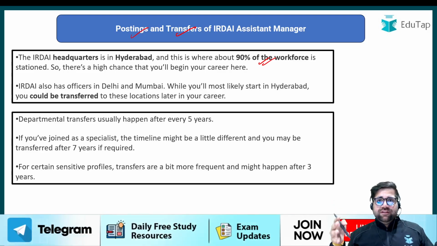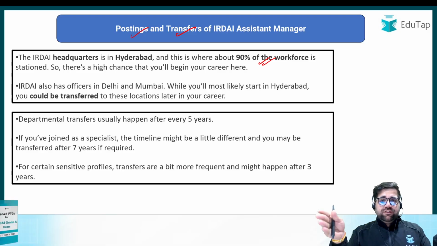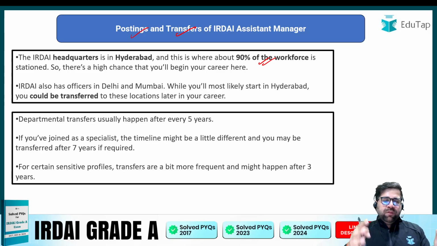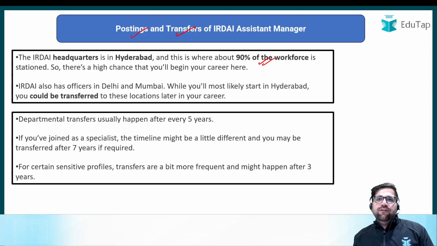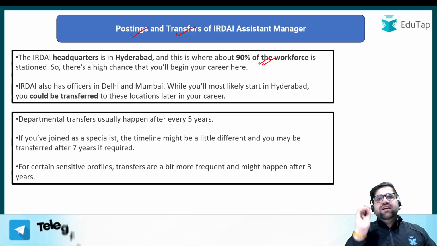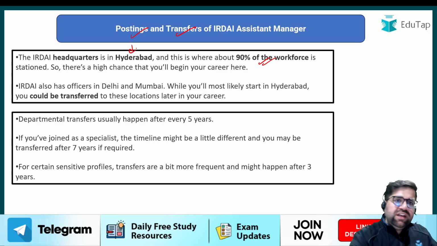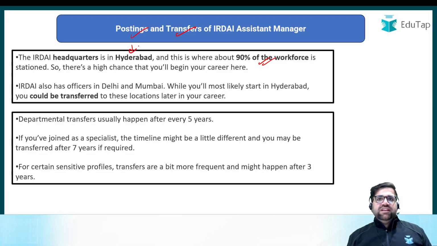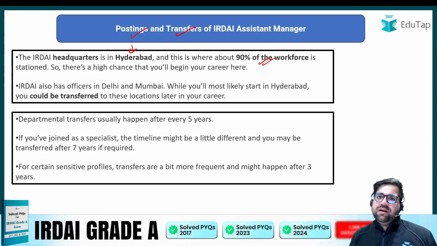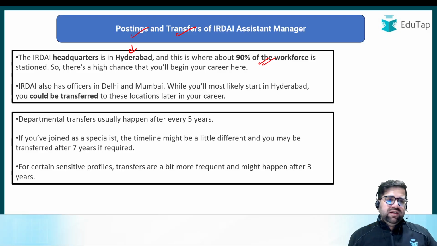He mentioned that the employees of the IRDAI have a very close, family kind of relationship, because when the company is small, definitely you have good relationships. So you won't see that typical kind of politics happening in the office, because the office strength is quite low. Moreover, if you are selected as an IRDAI Grade A manager, you will be posted in Hyderabad only. Initial postings will be there in Hyderabad. So if you are ready to relocate to Hyderabad, it's a beautiful city. You can definitely apply for this particular exam.